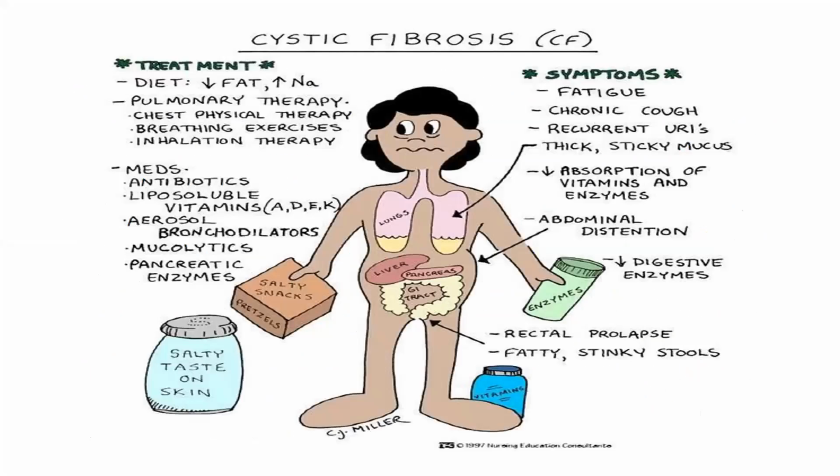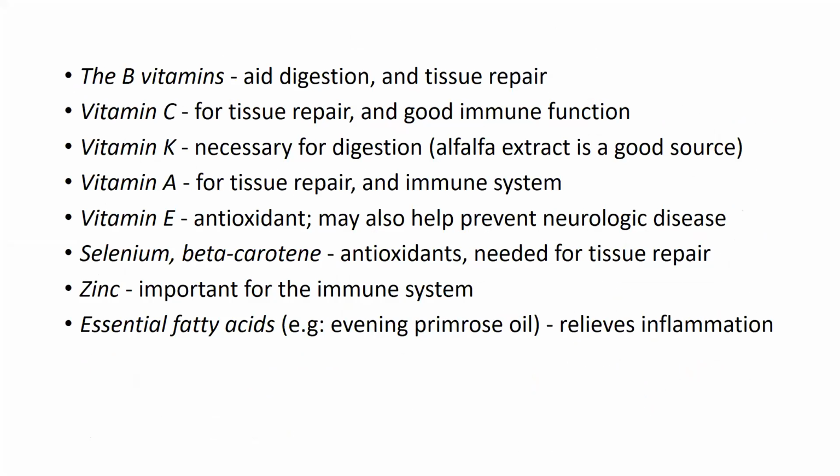So which are they? Vitamin B, it helps in proper digestion and tissue repair. Vitamin C for tissue repair and good immune function. Vitamin K is necessary for digestion. Vitamin A for tissue repair and the immune system. Vitamin E is an antioxidant, and selenium and beta carotene are antioxidants needed for tissue repair.